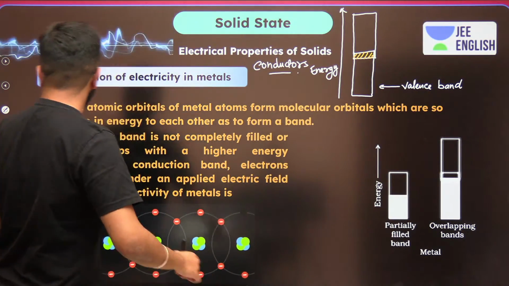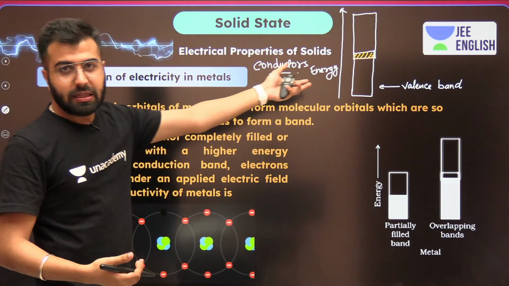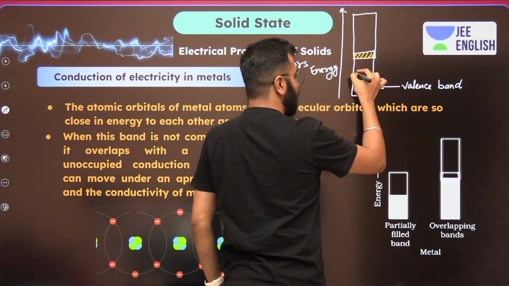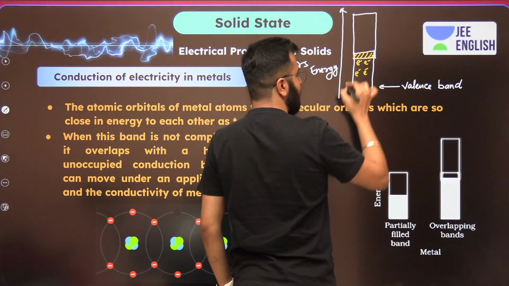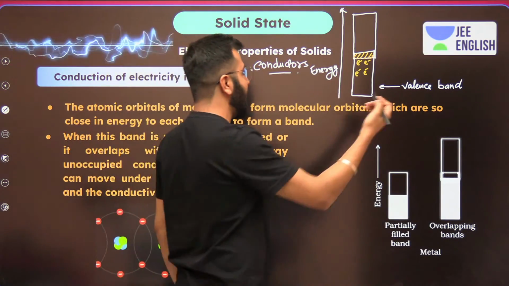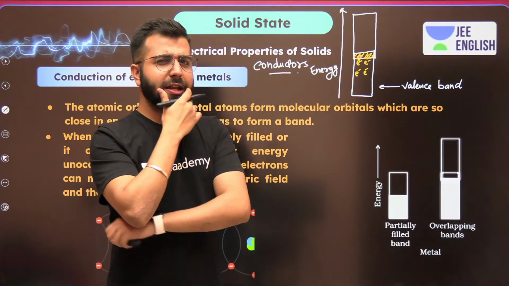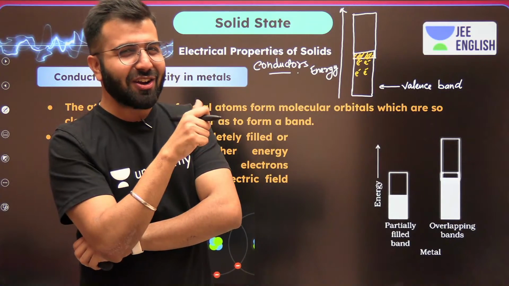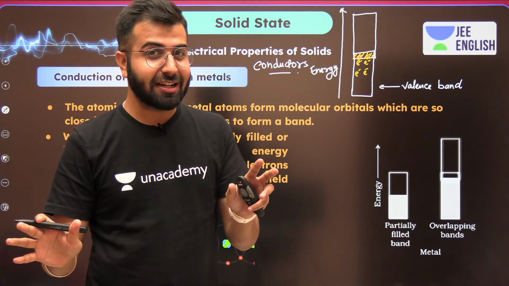Cool, right? You should remember what exactly is held in the valence band. The valence band always has electrons, and whichever electrons are there in the valence band have slightly higher energy. Which ones have higher energy, the inner shell electrons or the outer shell electrons? Even if you remember the Aufbau rule, you can give me the correct answer.